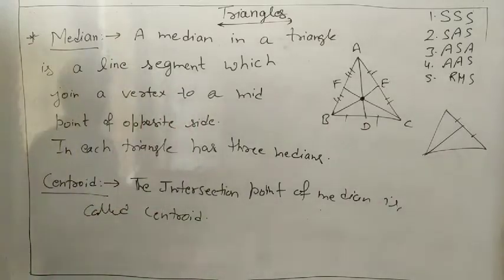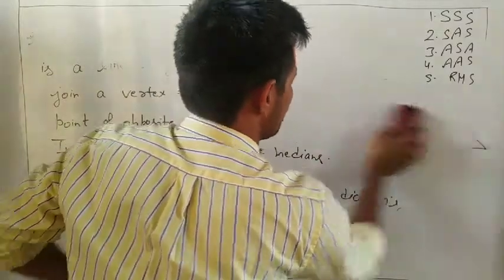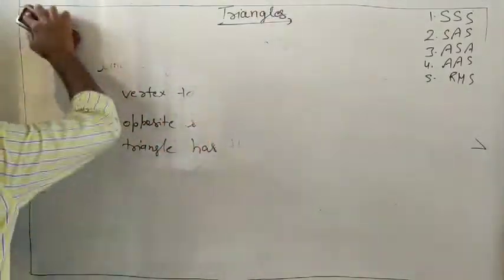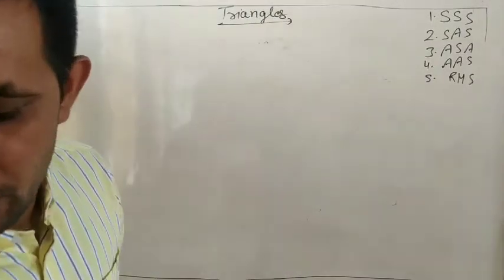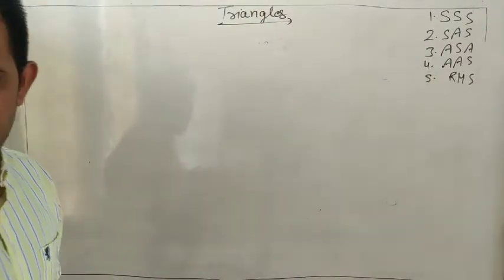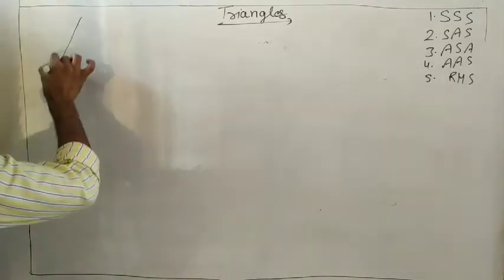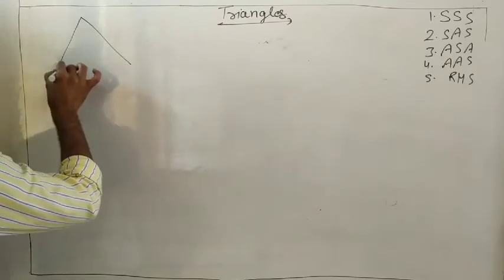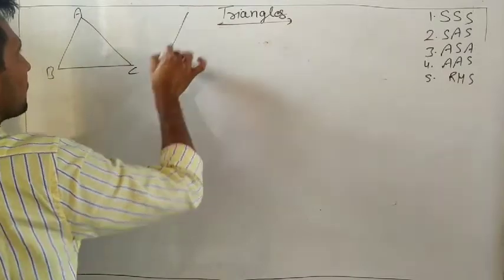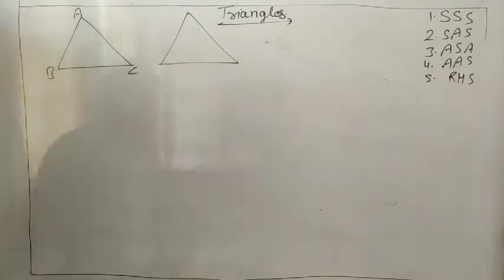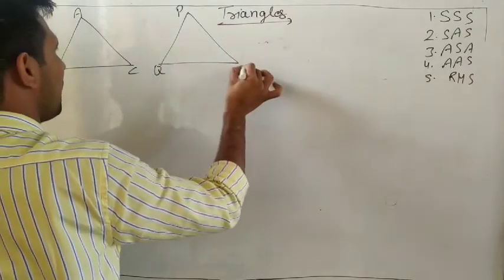Note it down. Two sides AB and BC and median AM of the triangle ABC. Here two triangles are given: triangle ABC and a second triangle PQR.